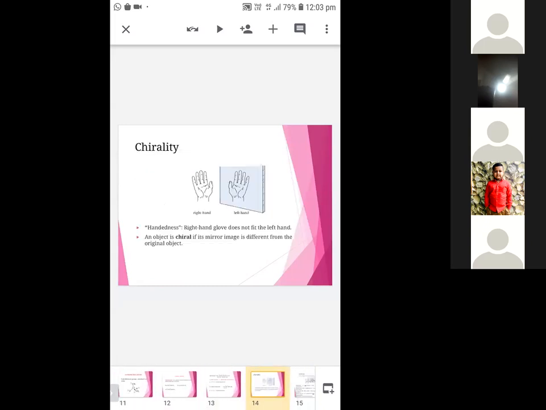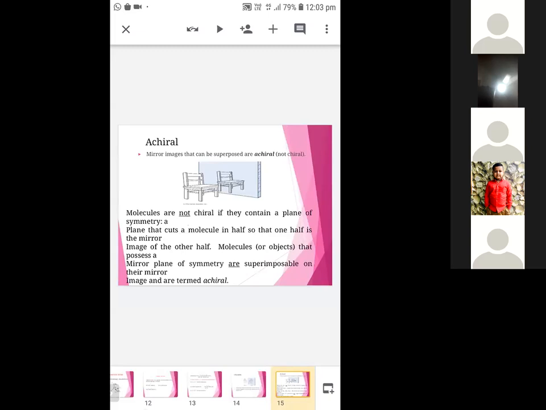Okay. And here the chirality can be well explained by using the hand. So our hands, that is right hand and left hand. So here, the right hand glove doesn't fit the left hand. So chiral is nothing but if its mirror image is different from the original object, they are non-superimposable. The mirror image. Okay, this is achiral. This is the difference between chiral and achiral.